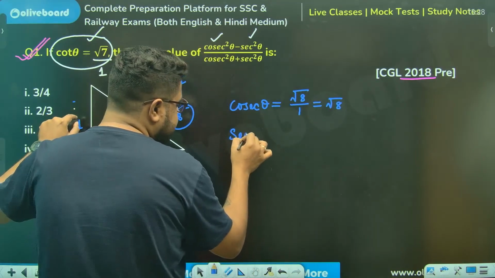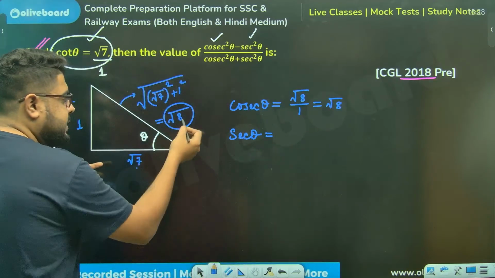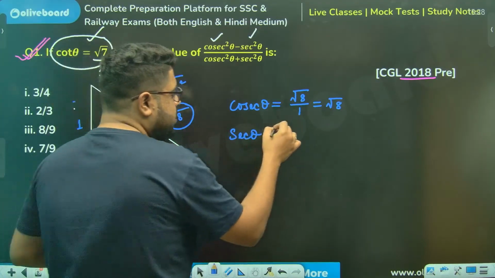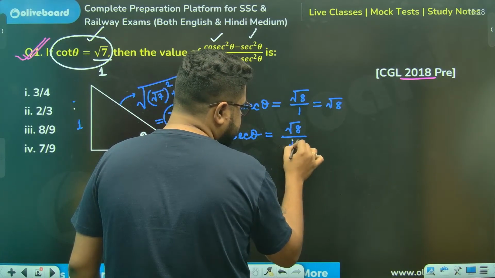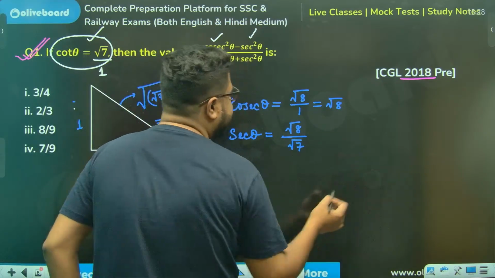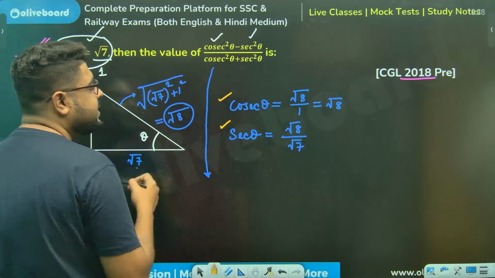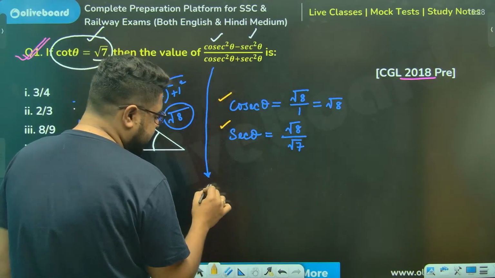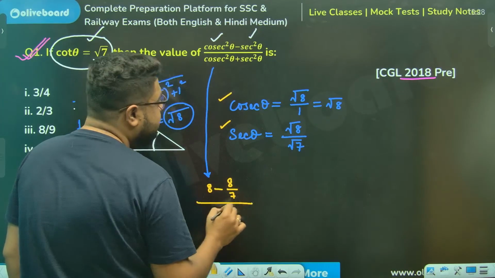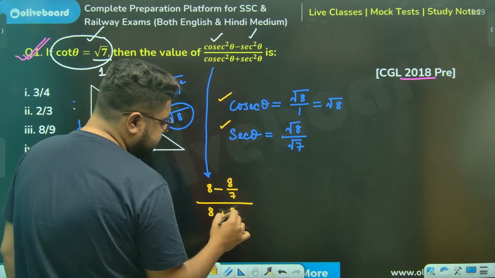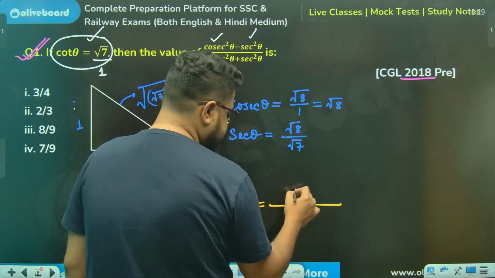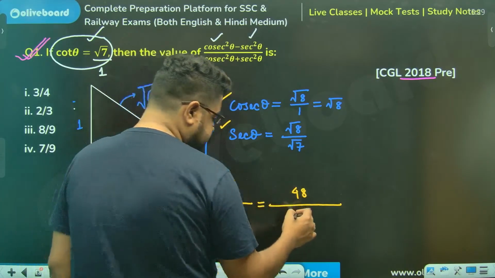Sir, what is sec theta? Sorry, cos theta is this by this. So sec theta will be opposite: root 8 by root 7. Just put in the values over here, because I know cosec, I know sec. Cosec square theta will be root 8 square, meaning 8. Sec square theta will be 8 by 7. Root will cancel. By the same thing, but instead of minus, it is plus. So 7 8s are 56, 56, 48. This is 56 and 8s are 64.